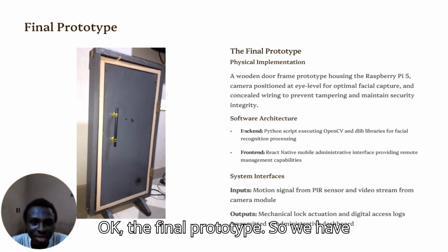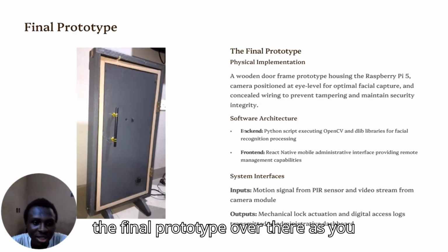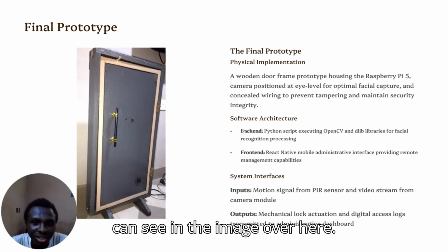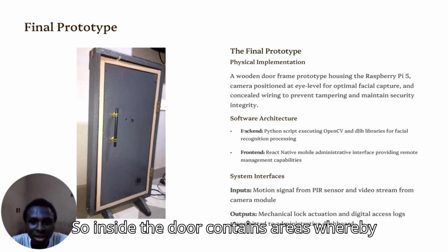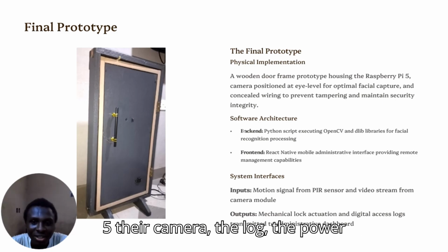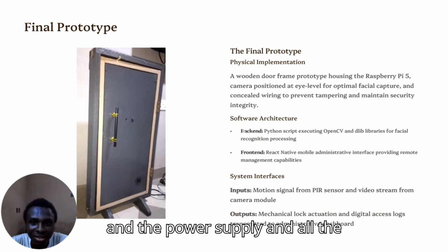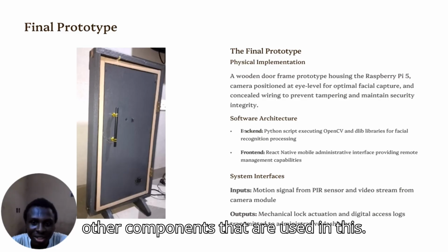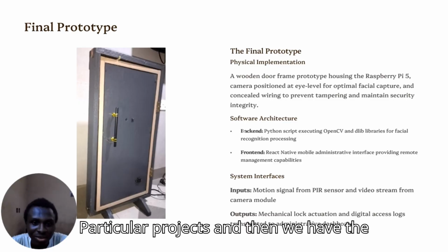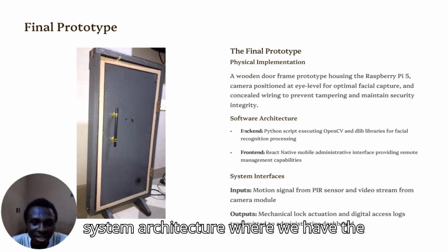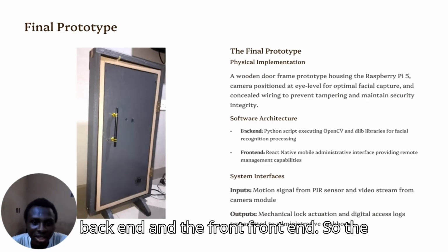The final prototype. So we have the final prototype over there, as you can see in the image over here. Inside the door contains the Raspberry Pi 5, the camera, the lock, the power supply, and all the other components that are used in this particular project. And then we have the system architecture where we have the backend and the front end.